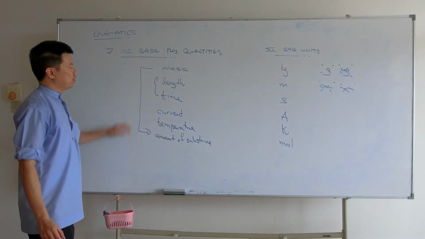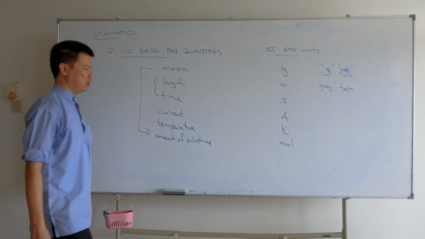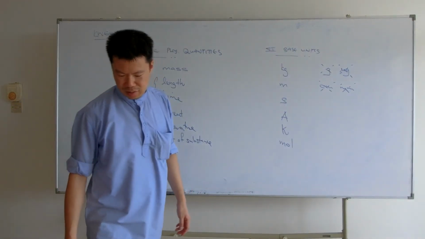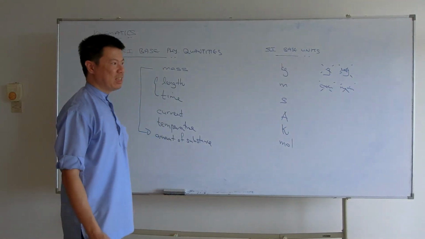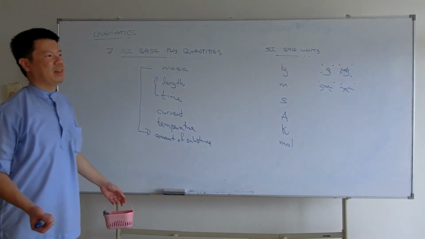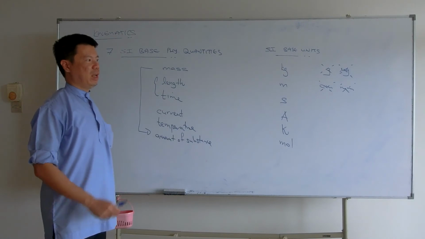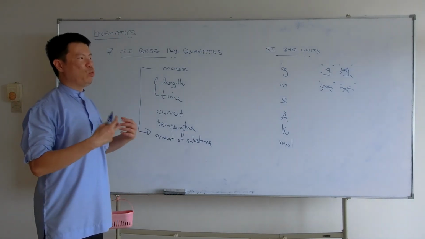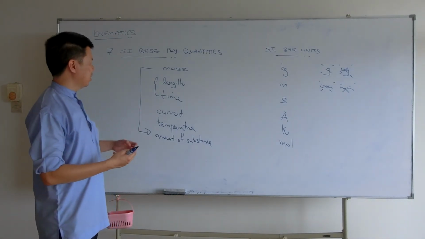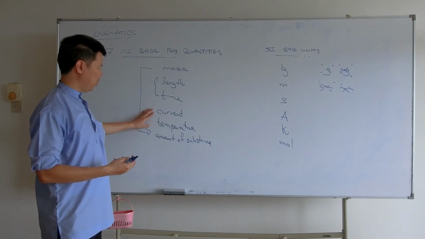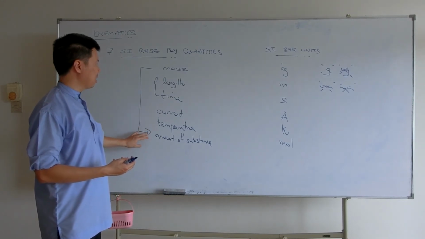And 6 already, 7, which is luminous intensity. That is when you see at night the stars in the sky. How do you explain what you see? You can't mention it in terms of current, temperature, amount of substance.